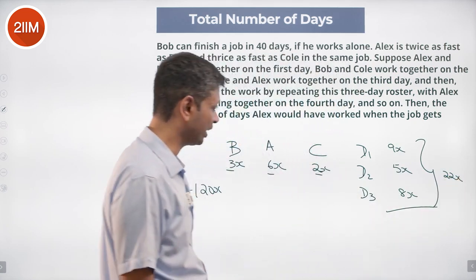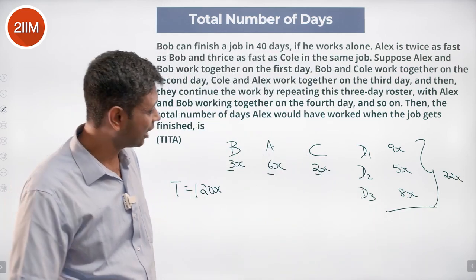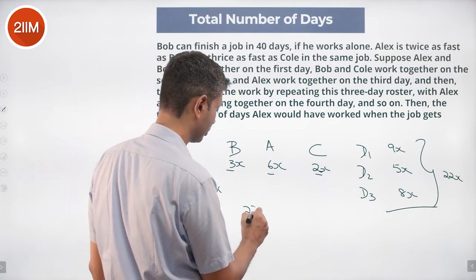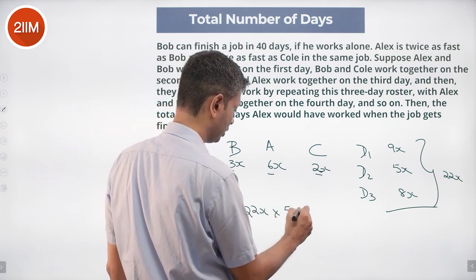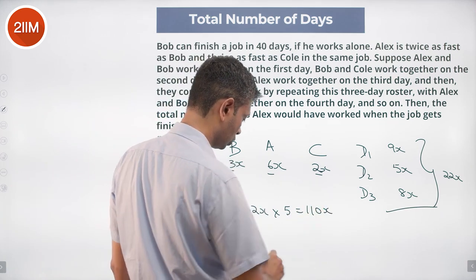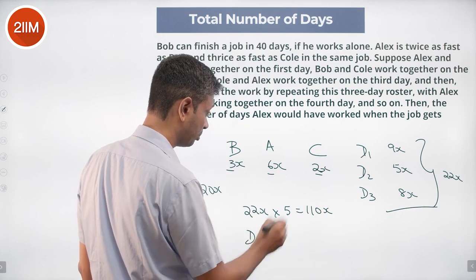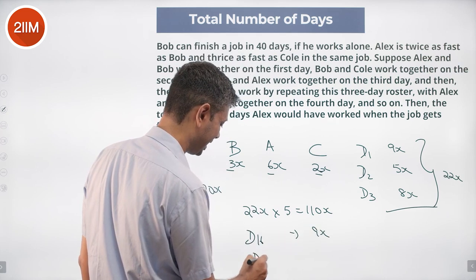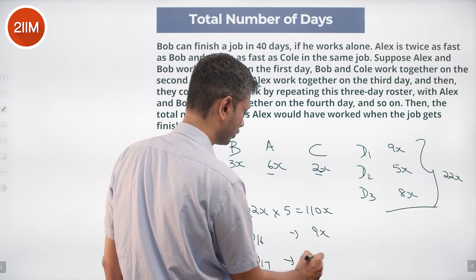So we do this 3-day cycle 10 times over. Sorry, 5 times over. 22x into 5 is 110x. So day 16 would be back to day 1 where we do 9x, and then day 17 is when it gets finished.